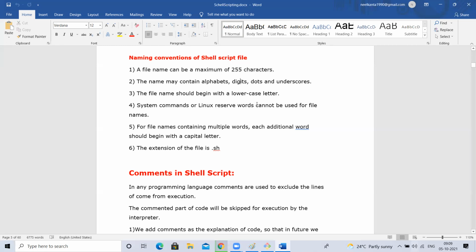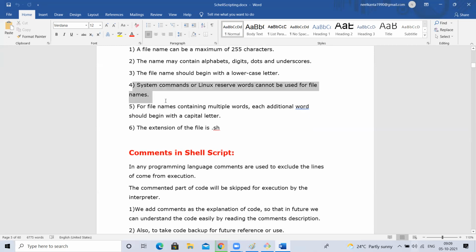Okay. System reserved names, we cannot use. Commands are there, right? ls command, we should not create ls.sh because that is a command. ls is a command. There will be a script for that ls inside the bin directory. So you cannot create another file with ls.sh like that.